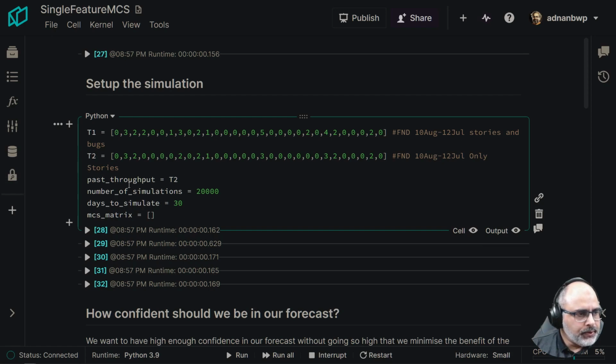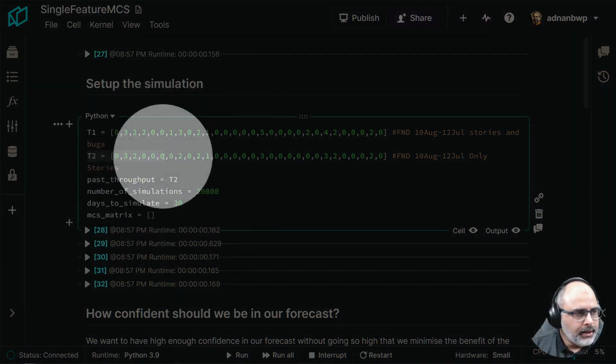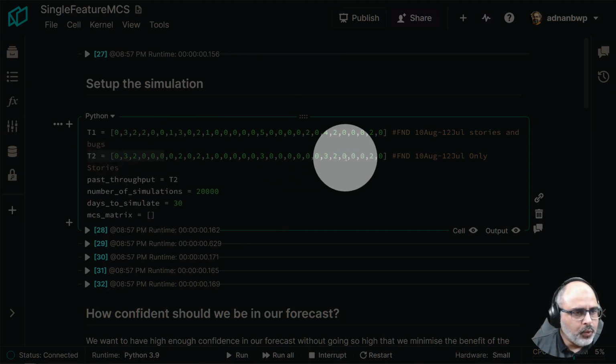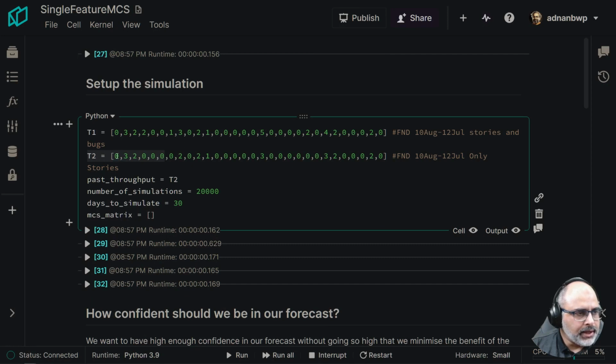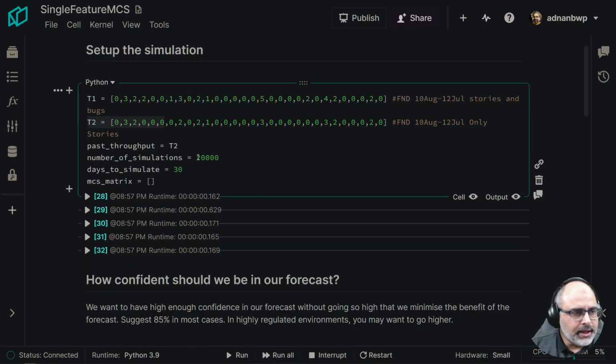Quickly going through the inputs. This piece of data over here is basically telling us what happened in the last 30 days. For the team, we completed 0 stories on day 1, 3 stories on day 2, 2 stories on day 3, and on and on. So this is 30 days of data. The number of simulations, I'm running the simulation 20,000 times, and days to simulate. How many future number of days do I want to simulate and get the throughput for? So that's 30. That's the basic input over here.